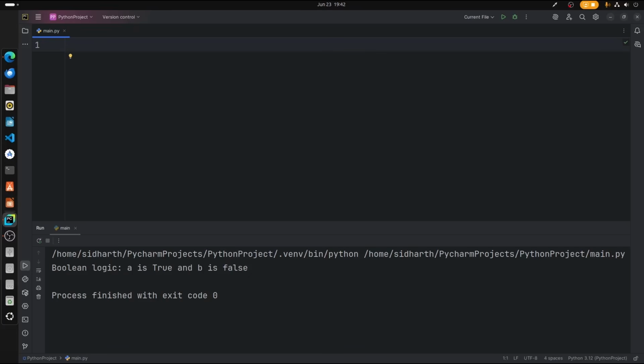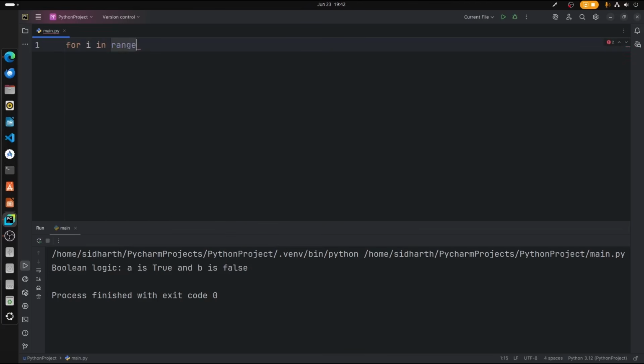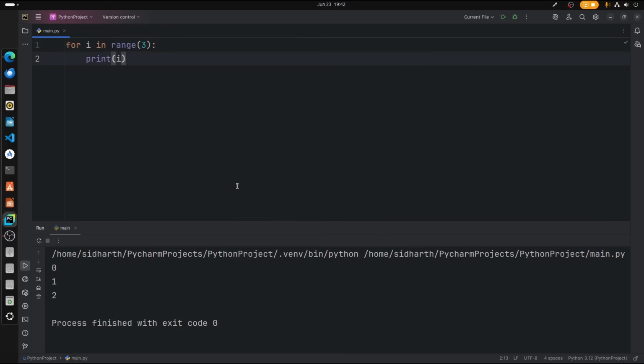The basic syntax for a for loop is very simple. Watch this. So for i in range, and we have to set a range. Let us say 3. Alright, so 3, print. What we're going to do is print the i values, right? Or else we can simply just type i. Good. So there we go.